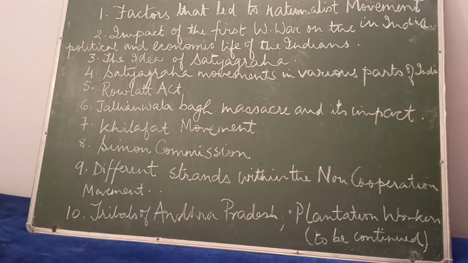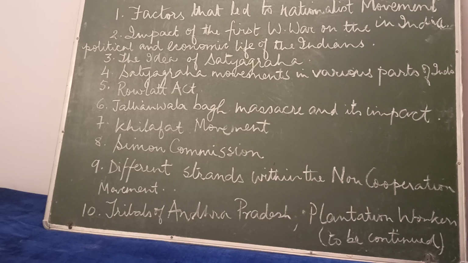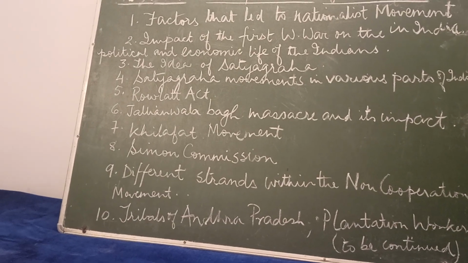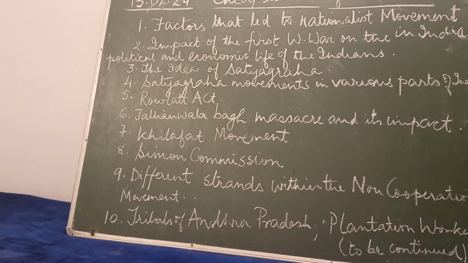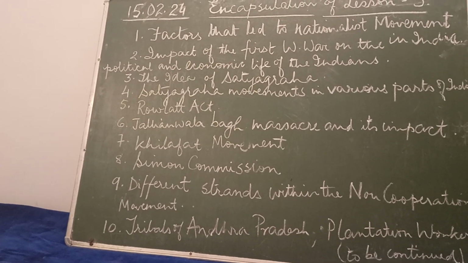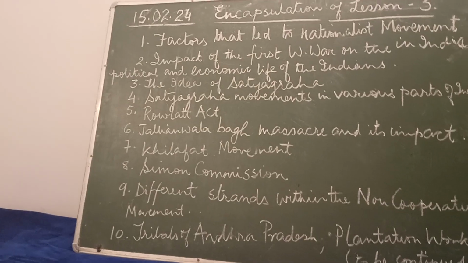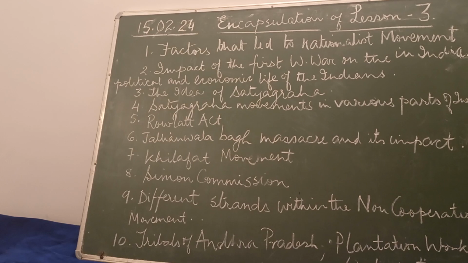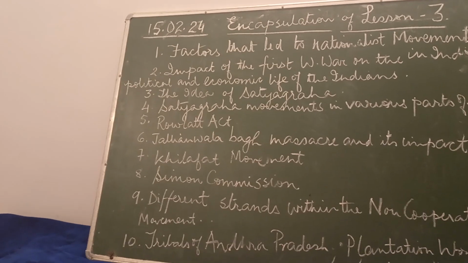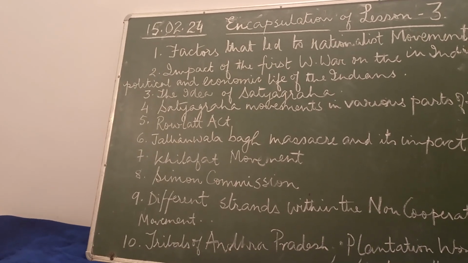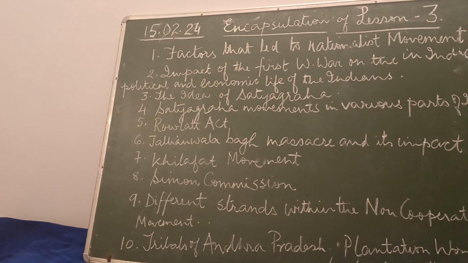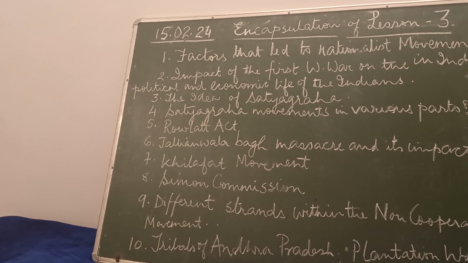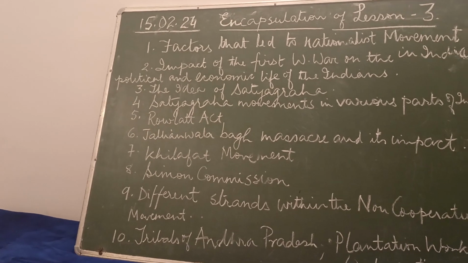So what were the places and why did he organize satyagraha? Mahatma Gandhi traveled to Champaran in Bihar to inspire the peasants to struggle against the oppressive plantation system. The second one is, he organized a satyagraha to support the peasants of Kheda, district of Gujarat, as due to crop failure they were unable to pay the land revenue. Then he went to Ahmedabad to organize satyagraha movement against the cotton mill workers.